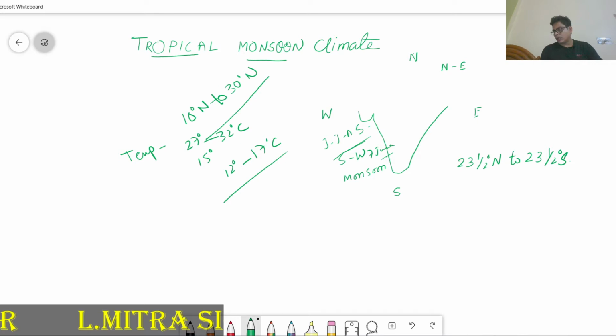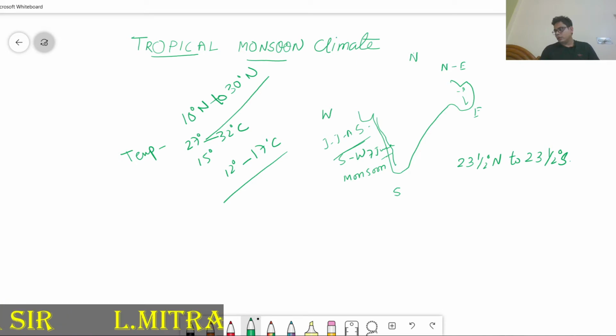Then come to the western coast and the Western Ghats, which get the highest rainfall. Then northeast India also gets the highest rainfall: Meghalaya, Mizoram, Assam, Tripura. So this we have to discuss one by one. We already discussed this thing.